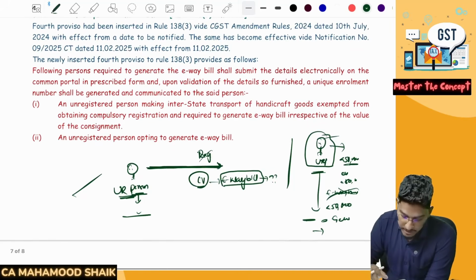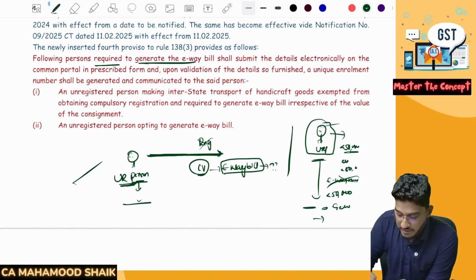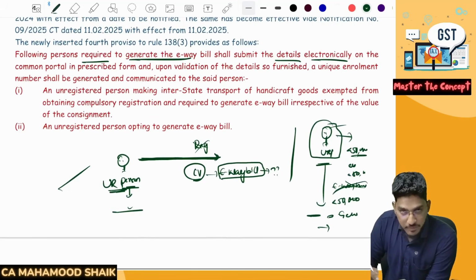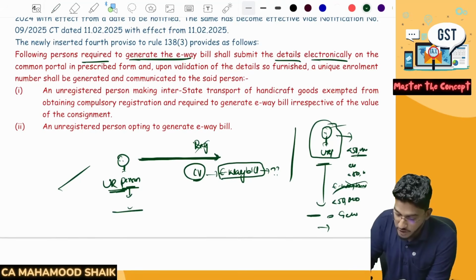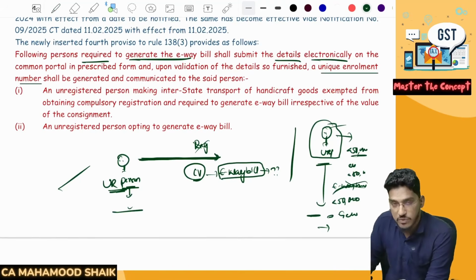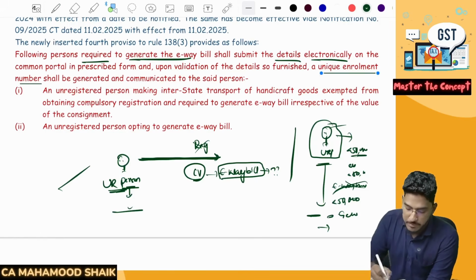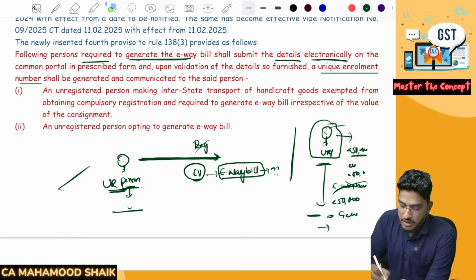That's what they have told here. If you see, the following persons required to generate the e-way bill shall submit the details electronically on the common portal in the prescribed form, and upon validation, you will get one unique enrollment number. Since you are an unregistered person, but still want to generate an e-way bill, you have to submit one form, and by submitting that form you will get a unique enrollment number, and using that you can generate the e-way bill.